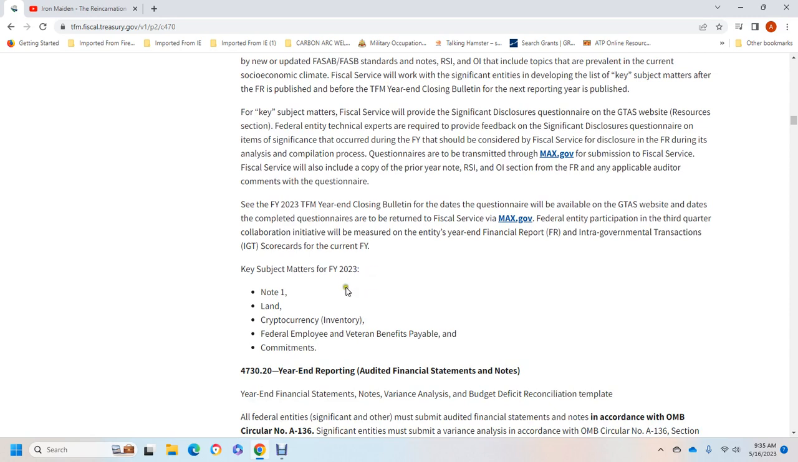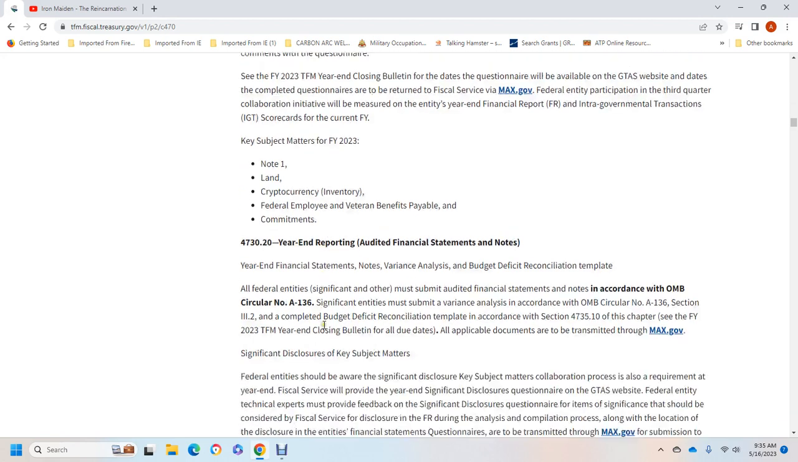Key subject matters of fiscal year 2023: Note 1, land, cryptocurrency, inventory, federal employee and veteran benefits payable, and commitments and contingencies.